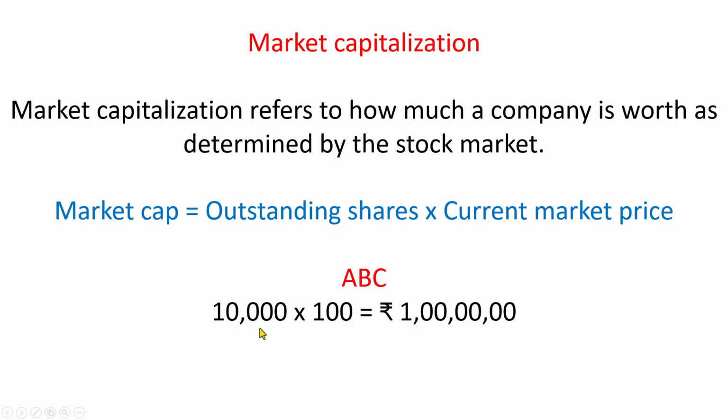And let us say that the current market price of a share of ABC is 100 rupees. Meaning, if you want to buy one share of this company, then you will have to pay 100 rupees. So, this multiplied by this will give you this value, and this is the market capitalization of ABC.